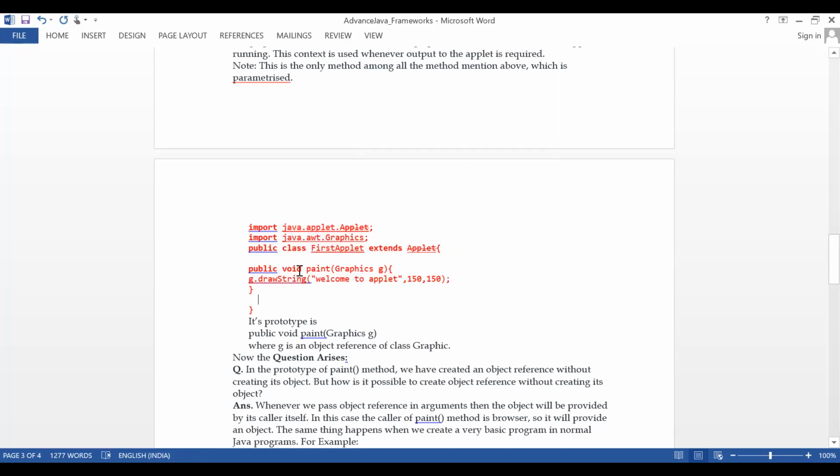Here the method is public void paint Graphics G, and G dot drawString, "Welcome to applet", and there is a window width and breadth. To start a window, we have to give the position of the window and the size of the window, like this. This is the paint method.